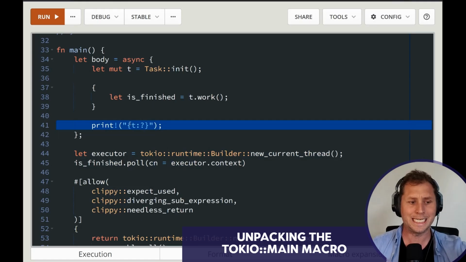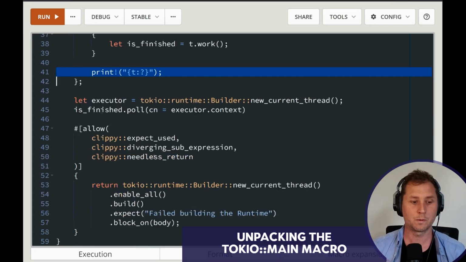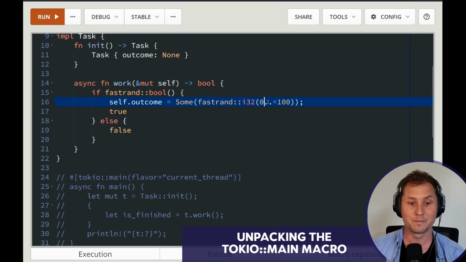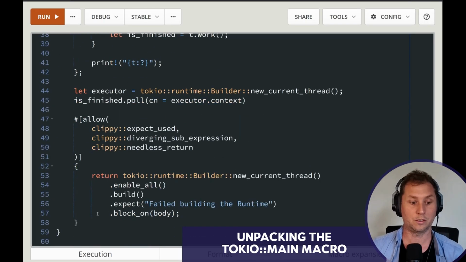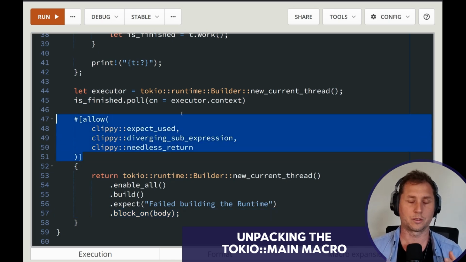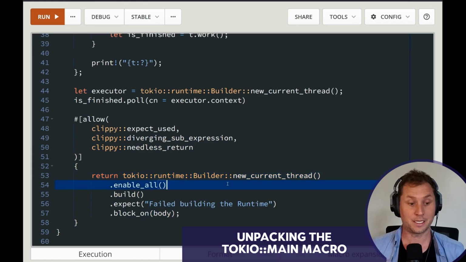But we just want T, in this case, it's up in line 41, but this is what we want. We want it to compute some actual value. We want it to not be none anymore. We're sick of none. We want some. In fact, we want some between 0 and 100. That's why we're here. We're here to figure out what's going on. Ignore all of this. Most of this is junk. It's telling us that it's relaxing some clippy lints because it's auto-generated code, so the user isn't going to be able to do much about it anyway. But none of that is really...